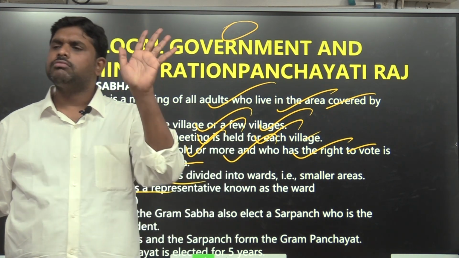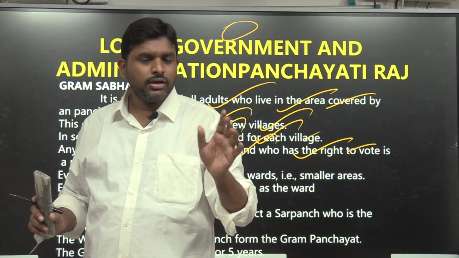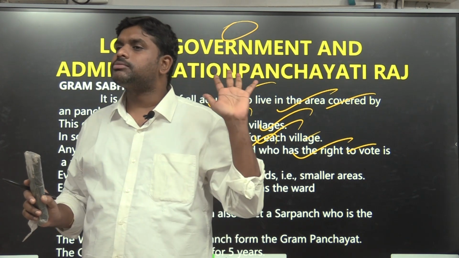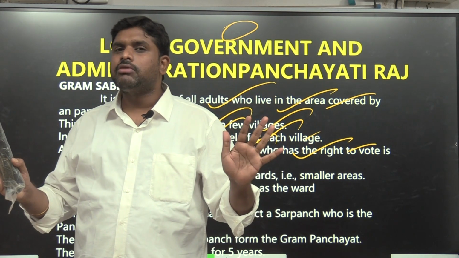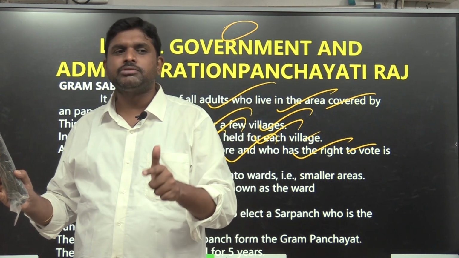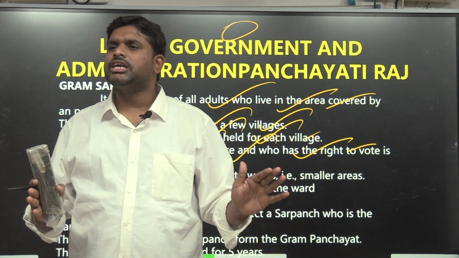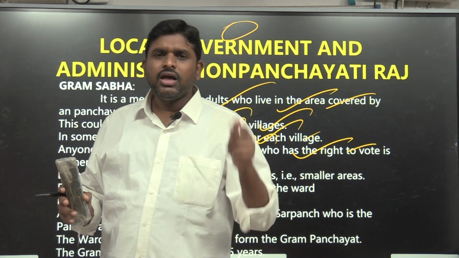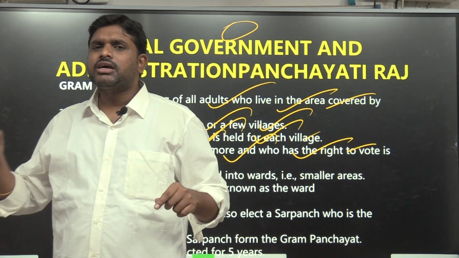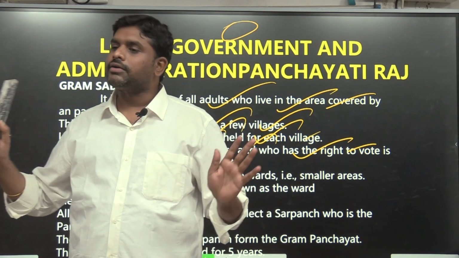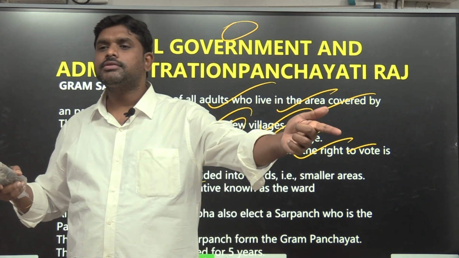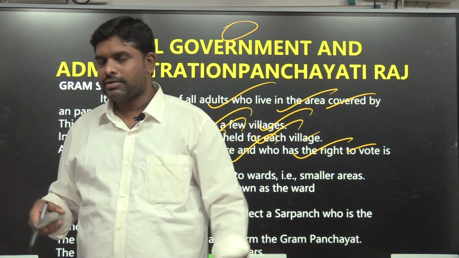If you have that clarity, the class is successful. You got it? What is Gram Panchayat? What is Gram Sabha? If you understand these two, the class is successful. Gram Panchayat means ward members plus the Sarpanch. Gram Sabha means those 18 years and above whose name is present in the electoral college list. Gram Sabha is equivalent to the legislature. Gram Panchayat is equivalent to the executive. The implementer is Gram Panchayat. The policy maker is Gram Sabha.